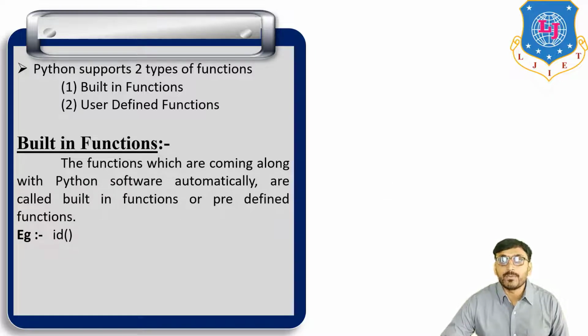Examples of built-in functions are id, if we want to know the id of a particular element; type, if we want to know the type of a particular variable; and input, if we want to enter anything in the form of a string. So these all are built-in functions.